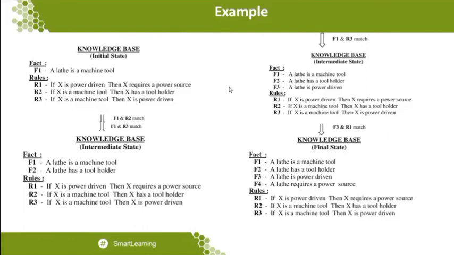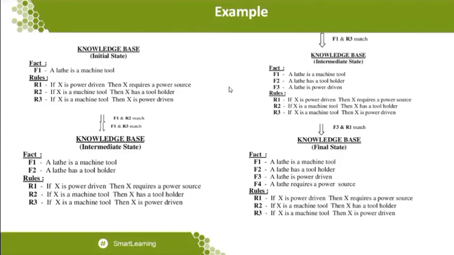Okay, so here one thing to note: F1 and R2 match, and F1 and R3 match. Why do F1 and R2 match? What is F1 and R2? F1 is the lathe is a machine tool. What is the rule given? If X is a machine tool. So the name machine tool matches between the fact and the rule. What is the next one? F1 and R3 match.